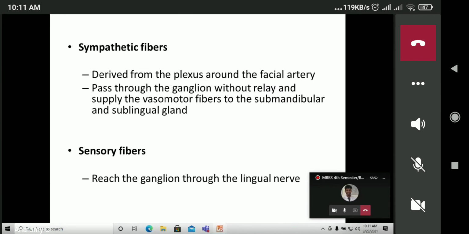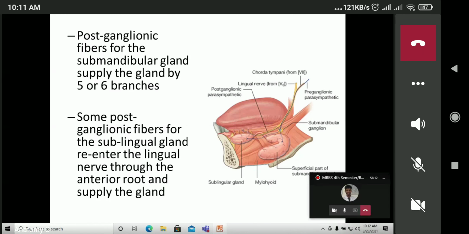And the sympathetic fibers derived from the plexus around the facial artery pass through the ganglion without relay and supply the vasomotor fibers to the submandibular and sublingual salivary gland, and the sensory fibers reach the ganglion through the lingual nerve. So that is the nerve supply of the major salivary glands. So these are very important.